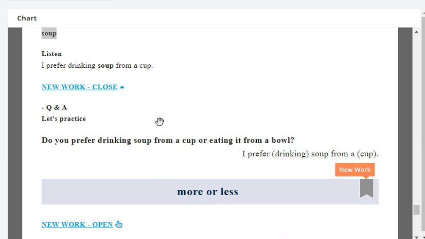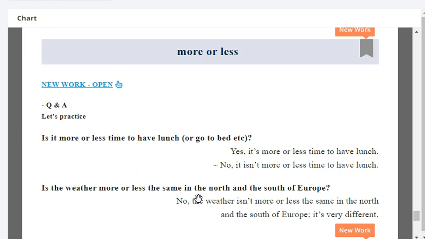Do you prefer drinking soup from a cup or eating it from a bowl? I prefer drinking soup from a cup than eating it from a bowl. Very good. Next, repeat: more or less.